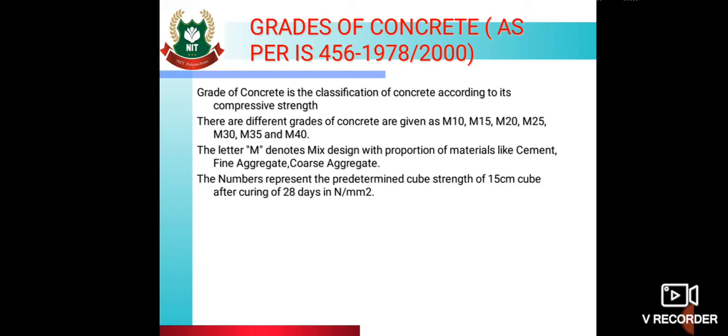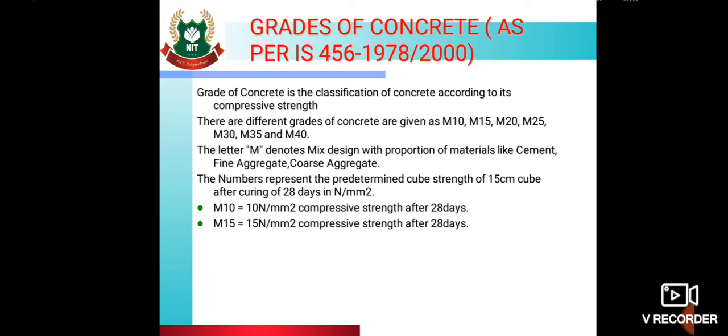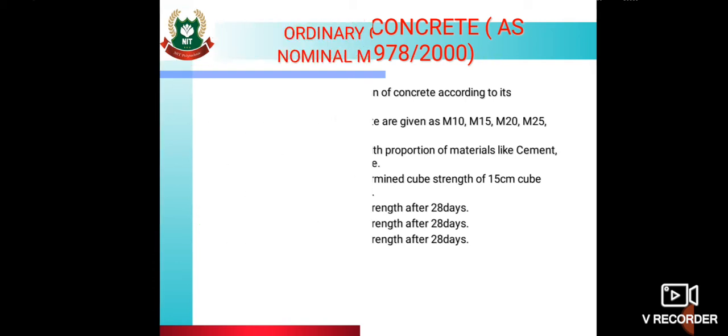So numbers represent the predetermined cube strength of 15 cm cube after curing of 28 days in Newton per mm square. So M10 is 10 Newton per mm square compressive strength after 28 days. M15 means 15 Newton per mm square compressive strength after 28 days. M20 means 20 Newton per mm square compressive strength after 28 days.